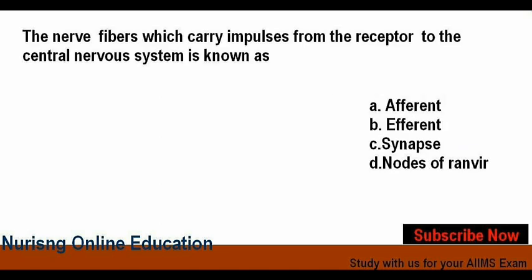The nerve fibers which carry impulses from the receptor to the central nervous system is known as options are option A afferent, option B efferent, option C synapse, and option D nodes of Ranvier. And the answer is option A, that is afferent.